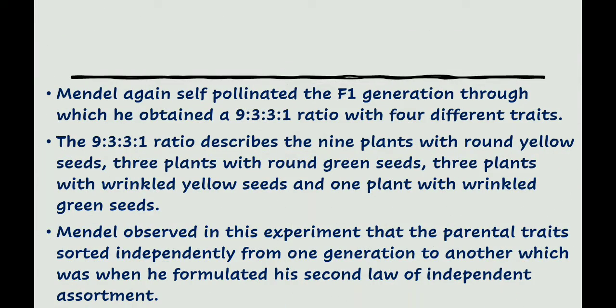Mendel again self pollinated the F1 generation, through which he obtained a 9:3:3:1 ratio with four different traits. The 9:3:3:1 ratio described 9 plants with round yellow seeds, 3 plants with round green seeds, 3 plants with wrinkled yellow seeds, and 1 plant with wrinkled green seeds. Mendel observed in this experiment that the parental traits sorted independently from one generation to another, which was when he formulated his second law of independent assortment.